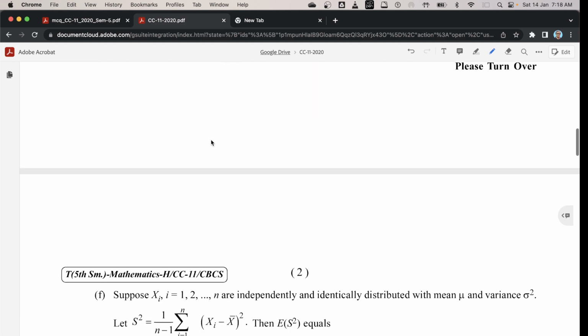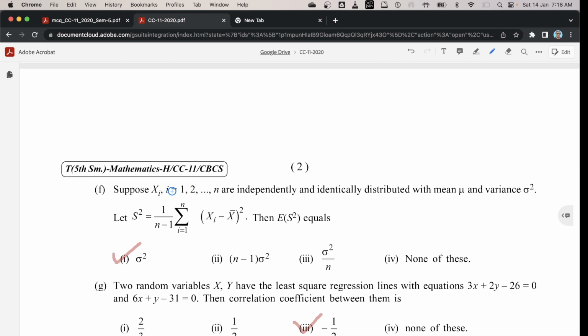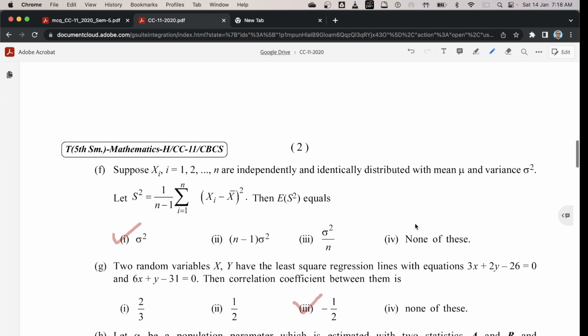Next, question 1f. Suppose capital Xi, i from 1 to n, are independently and identically distributed with mean mu and variance sigma square. Let capital S square equal 1 by n minus 1 times the summation i equal to 1 to n of (Xi minus X bar) whole square. Then E of S square equals, the correct option is 1, sigma square. Here mu is the population mean, sigma square is the population variance, and capital X bar is the sample mean.